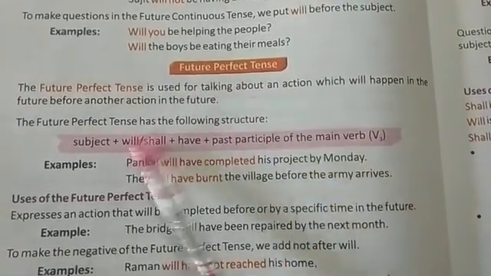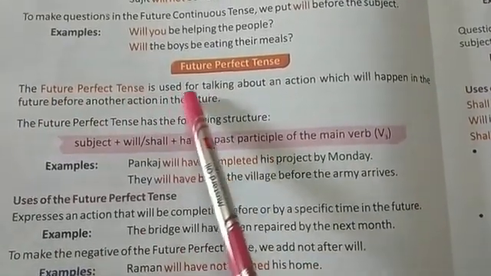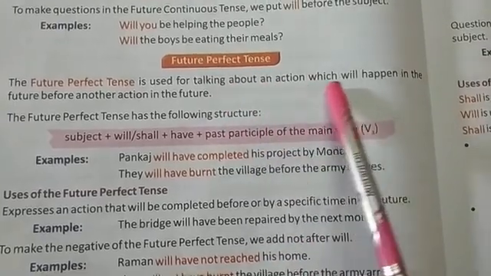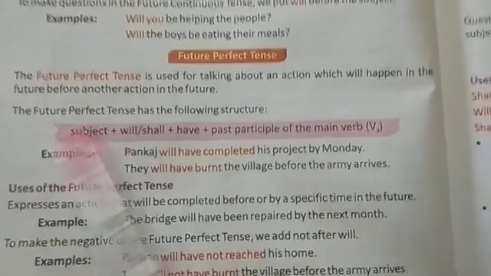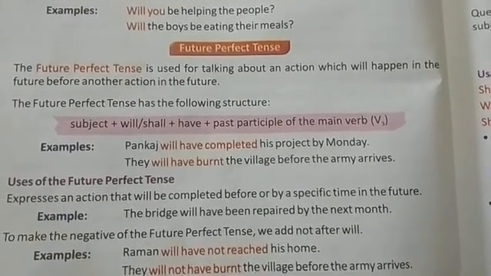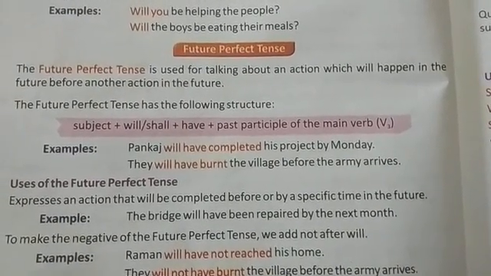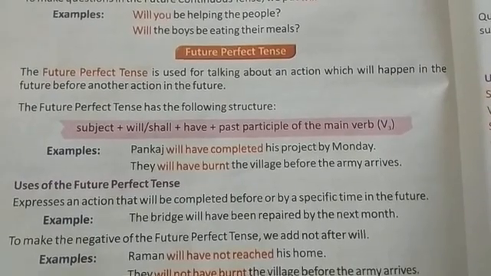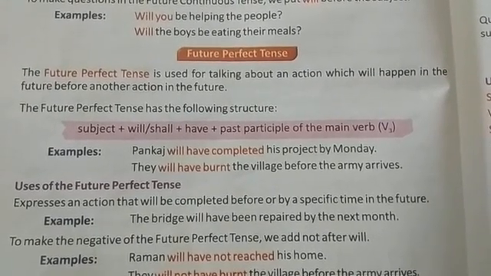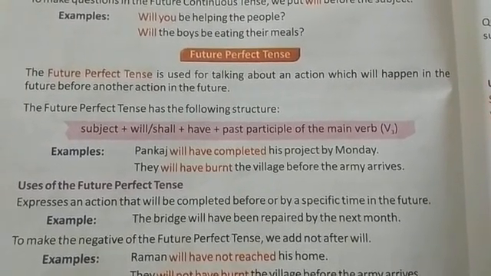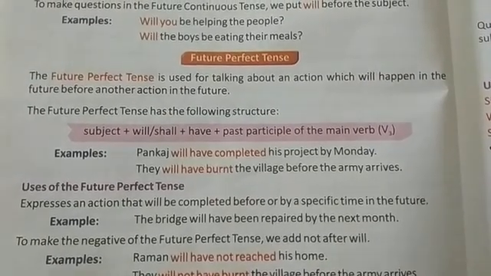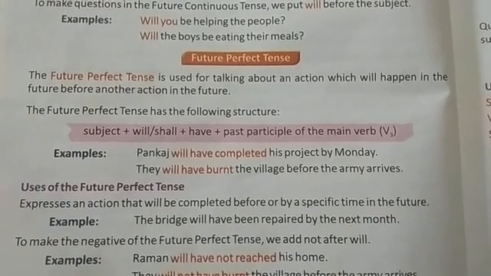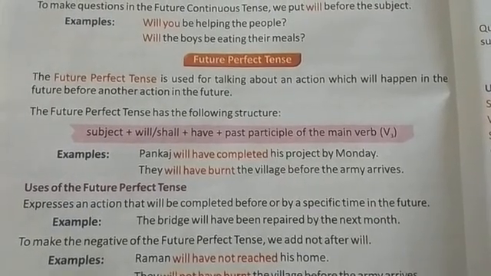Future perfect tense. The future perfect tense is used for talking about an action which will happen in the future before another action in the future. So future perfect tense tells us about the work which will happen in the future but before an action in the future. It tells us about any kind of action which will just occur after another action will finish in the future.